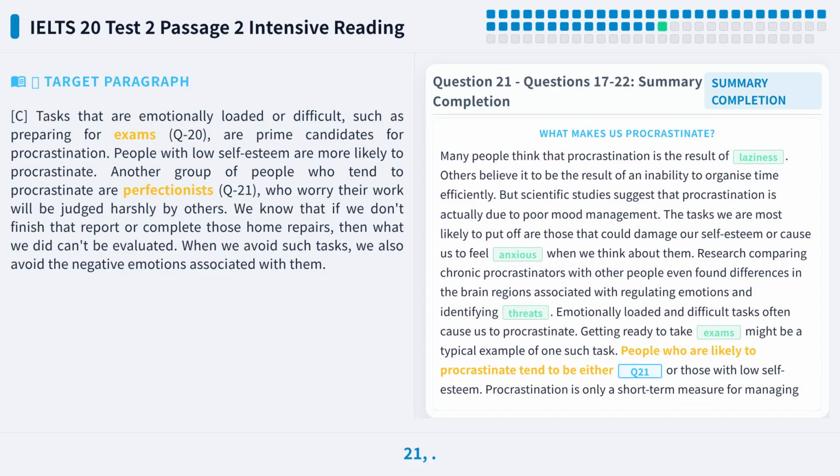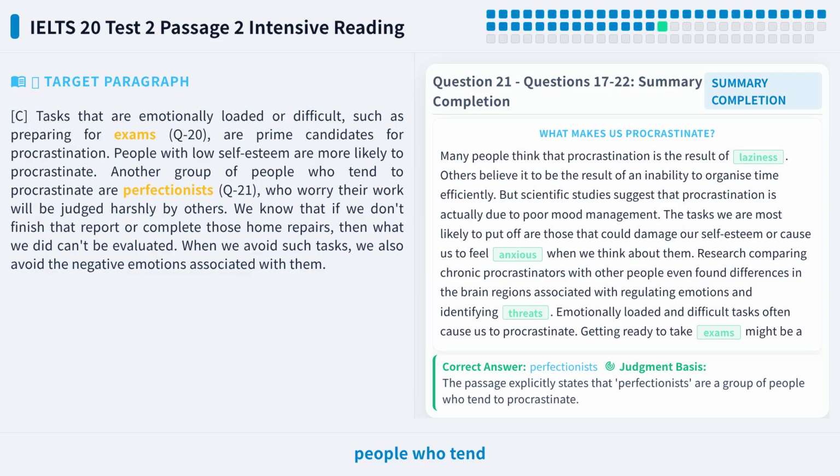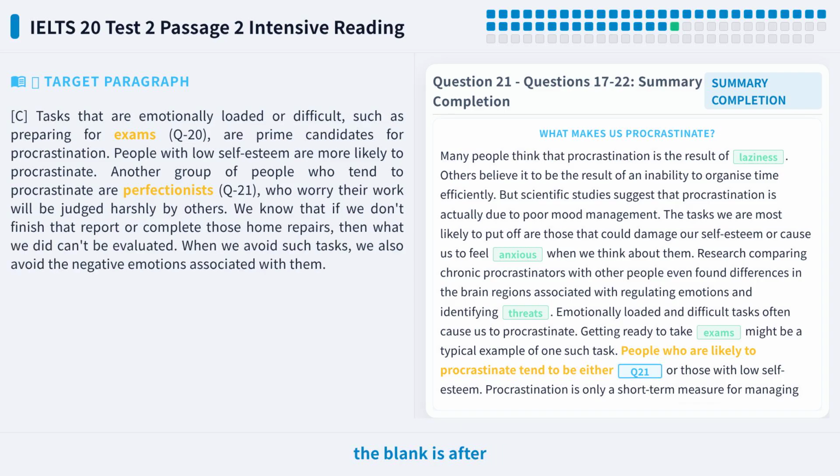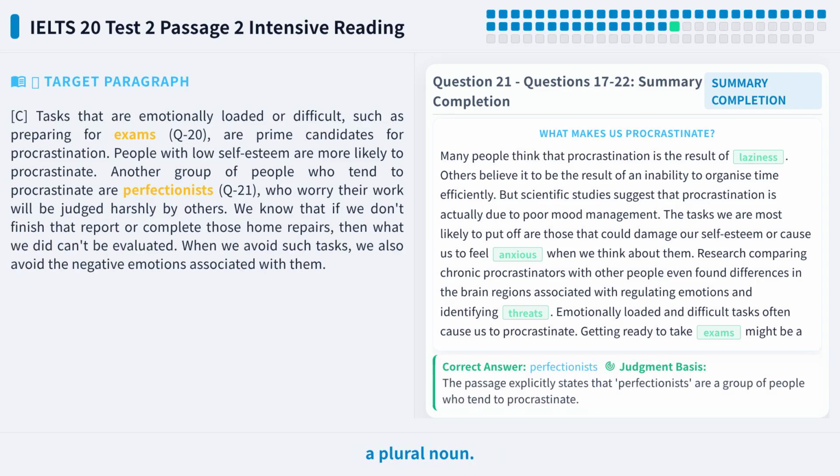Let's look at question 21. The statement says another group of people who tend to procrastinate are perfectionists. Please pause the video and try to fill in the blank yourself first. Looking at grammar, the blank is after are, so we need a plural noun.